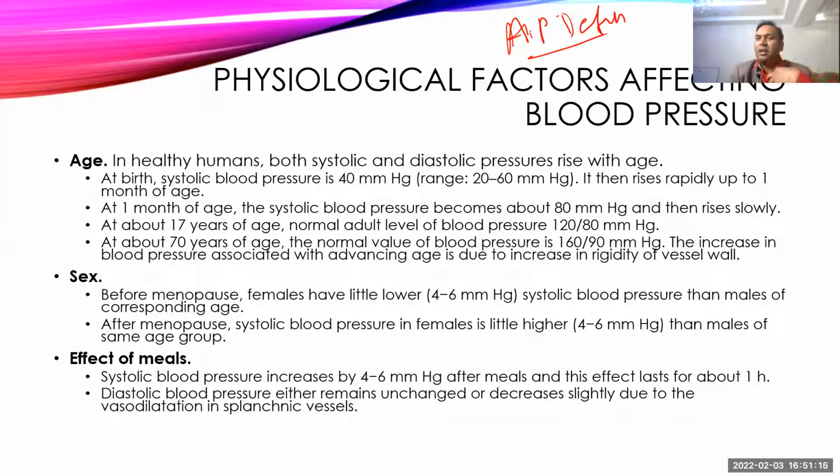So we measure the heart rate by using the stethoscope on the apex, and we measure the pulse rate by the radial pulse, and we see the difference between the heart rate and pulse rate simultaneously. Whatever difference is coming, we call it the apex pulse deficit. If it is more than 15 beats per minute, we consider it clinically significant.